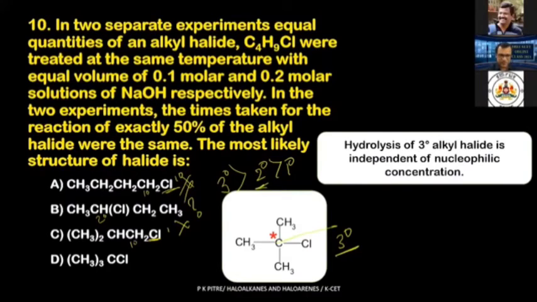And therefore, the most likely structure of the halide is nothing but our third one, because it is tertiary. These all are isomers of this particular one. So that's why I said you should write the structures for all of them and see which one is stable for this particular kind of reaction. So the option is D. Let's move on to the next.